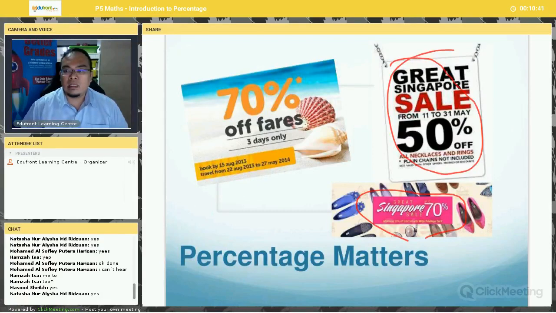Now let's take a look at percentage. Percentage can be quite misleading or it can be misinterpreted very easily.